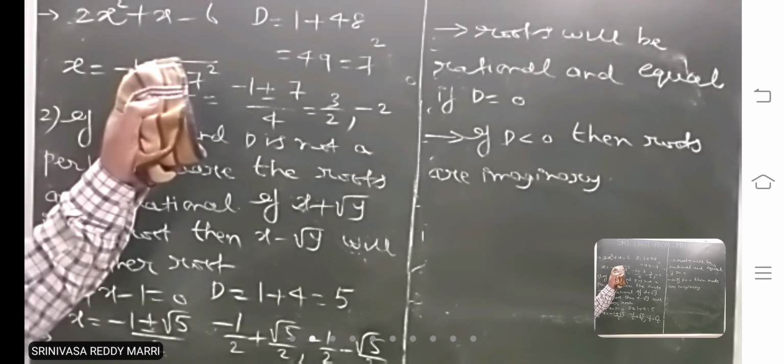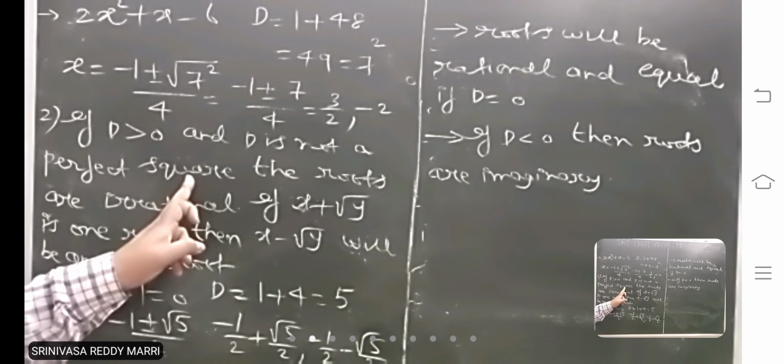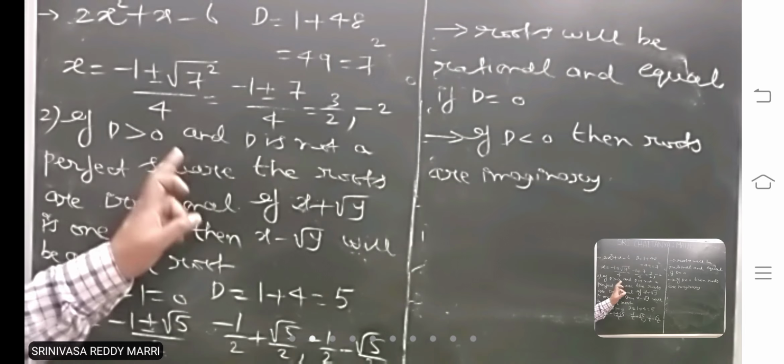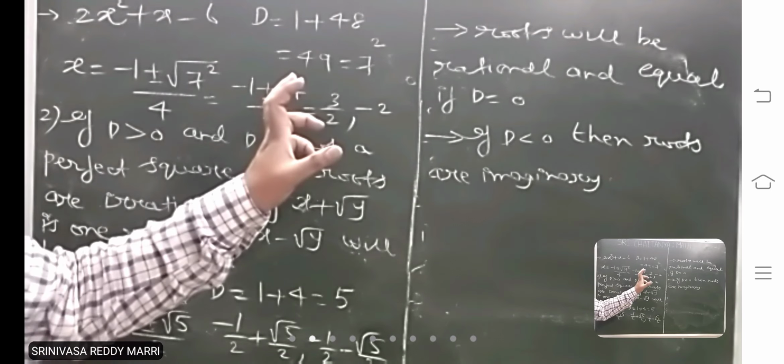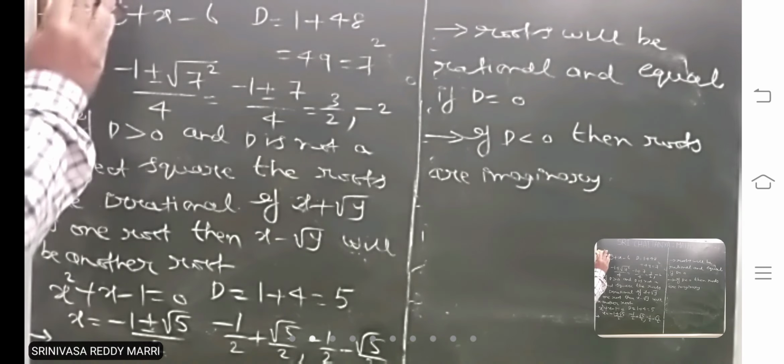So what is important here is the first two cases. Roots will be rational if the discriminant is a perfect square. Roots will be irrational if the discriminant is not a perfect square. So those two cases are important in problems. We will discuss some problems on these concepts.